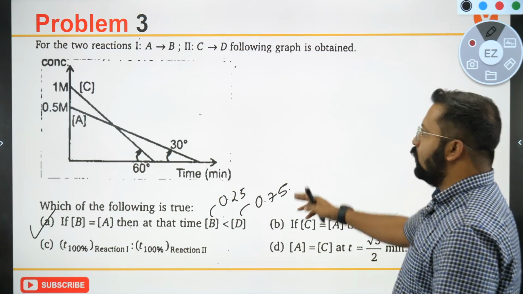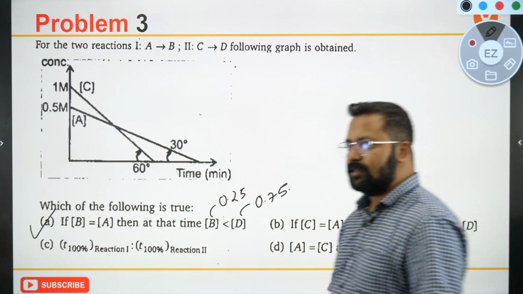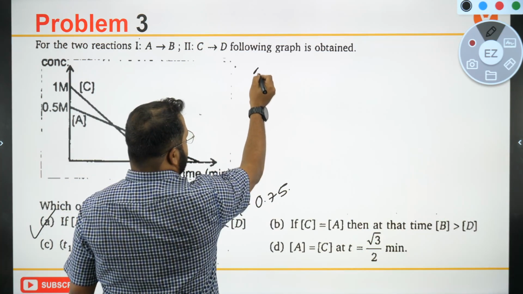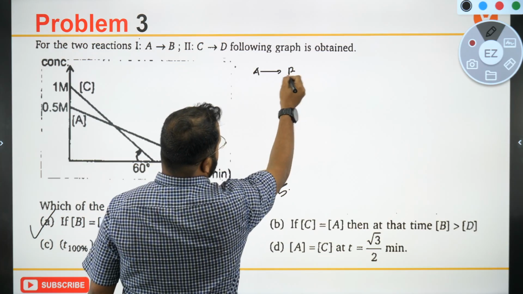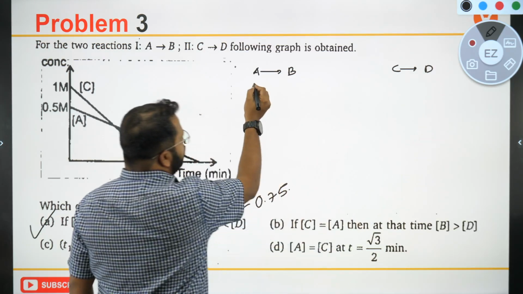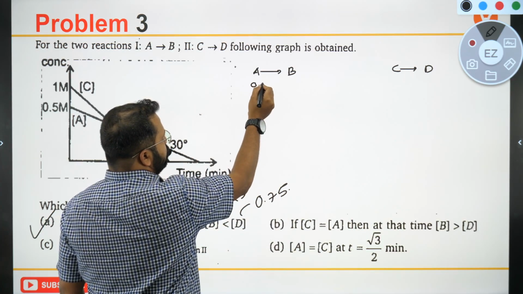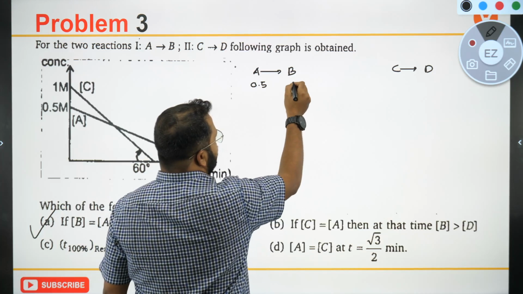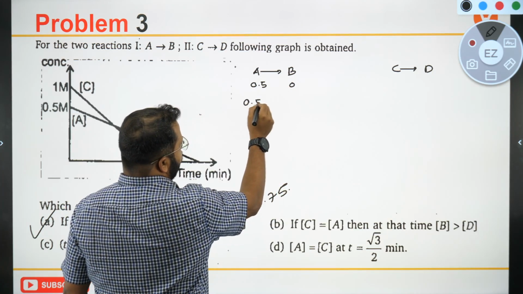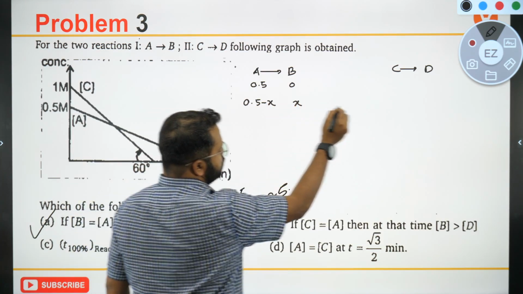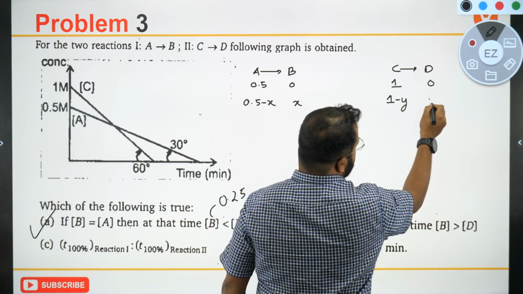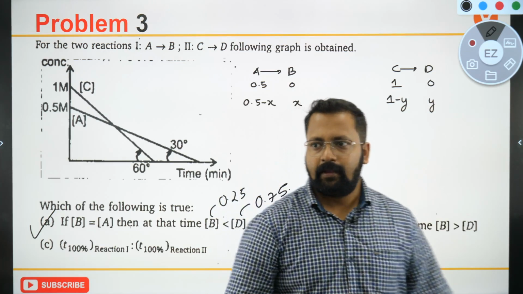When C is equal to A, so we start with A changes to B and C changes to D. This is 0.5. 0.5 minus x, this will be x, will be 1, 1 minus y, and this will be y. Okay.